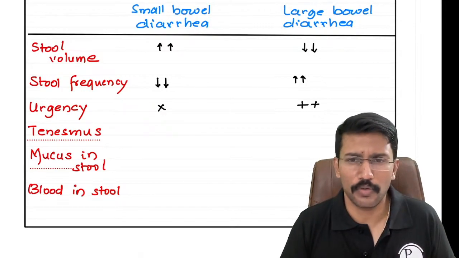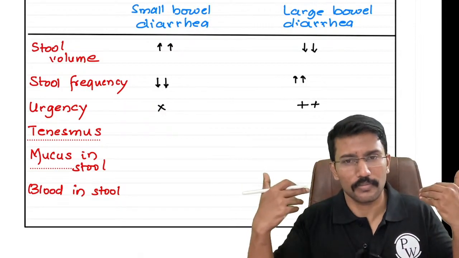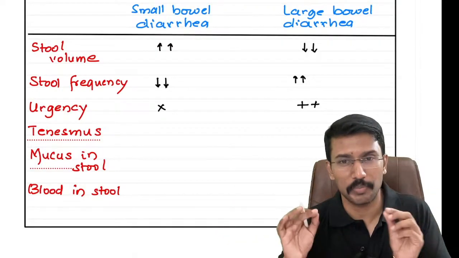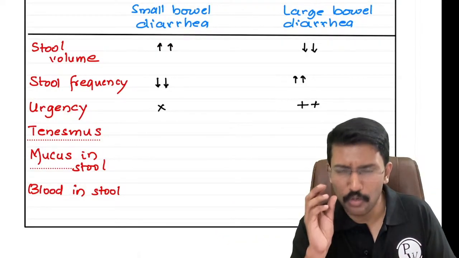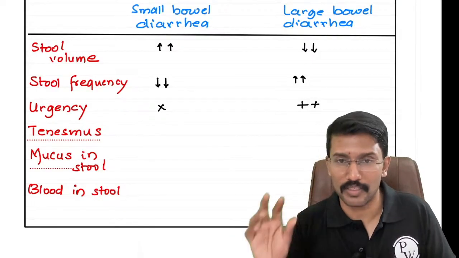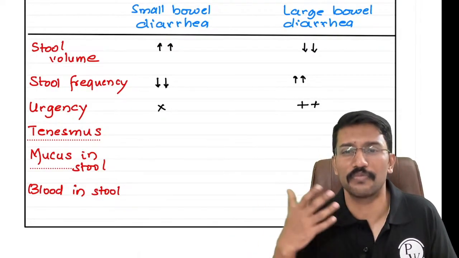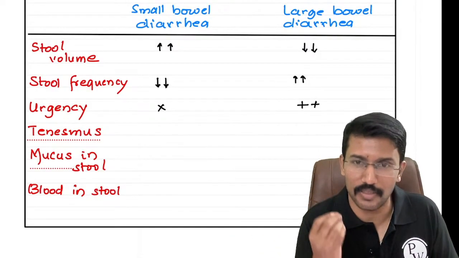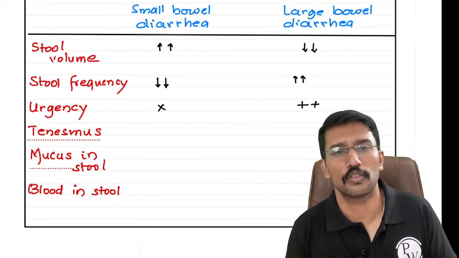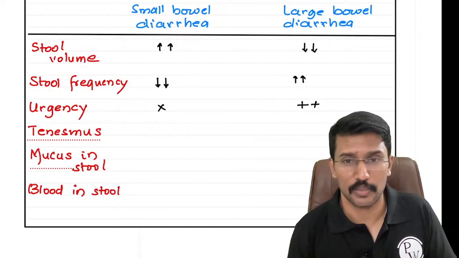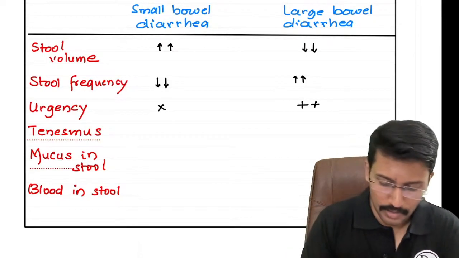Normally with small bowel diarrhea, you have loose stools, you go to the bathroom, you purge like anything. But these patients with large bowel diarrhea, a small quantity comes, it comes again and again, but every time they go, they feel a struggle and a pain. They experience a bit of struggle and pain to pass the stool. That is what we call tenesmus. Tenesmus is a feature of large bowel diarrhea.